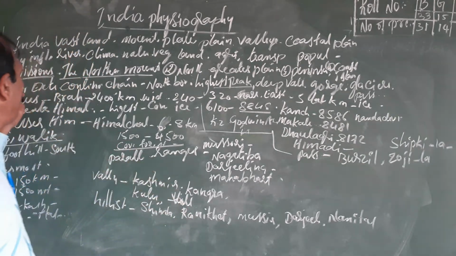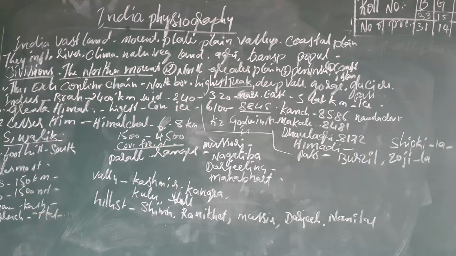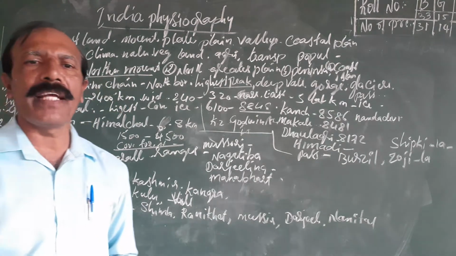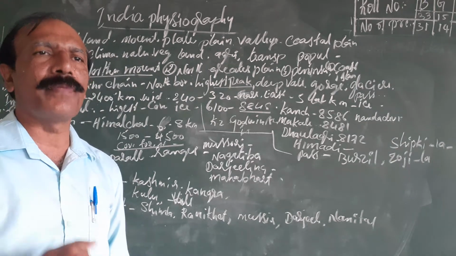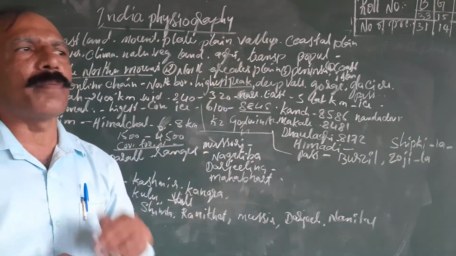The first one is the Northern Mountain. The northern mountain is divided into three parts: first part, second part, third part.